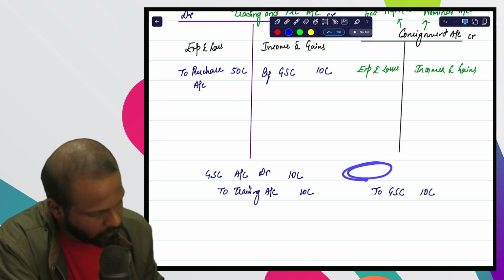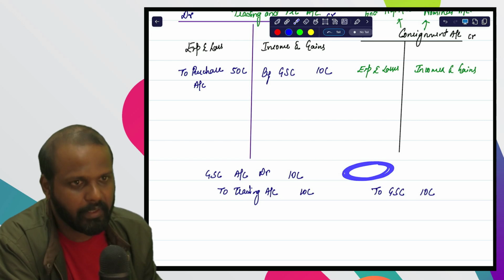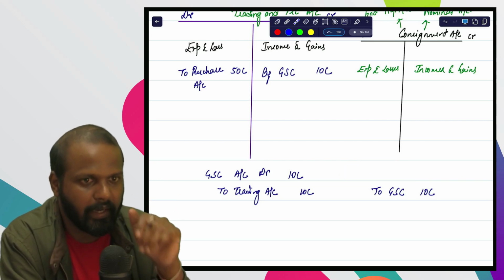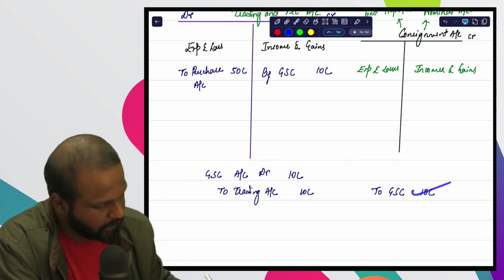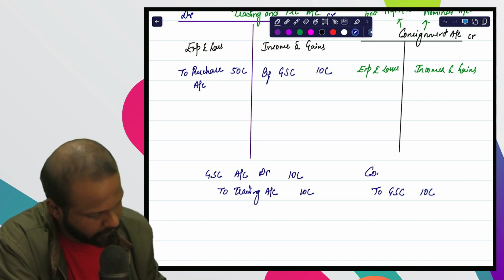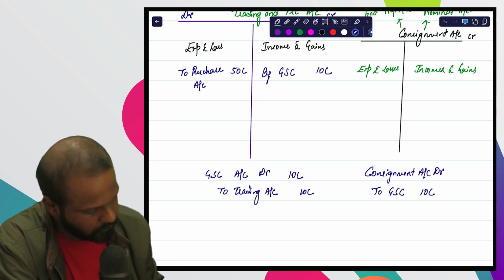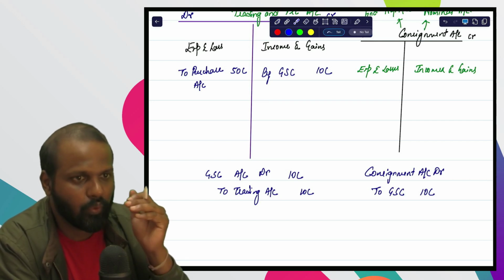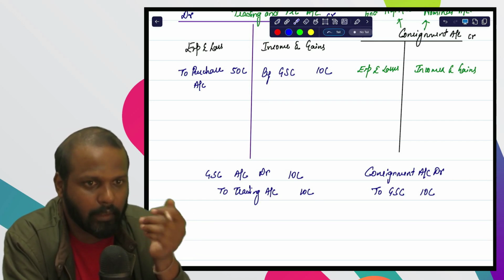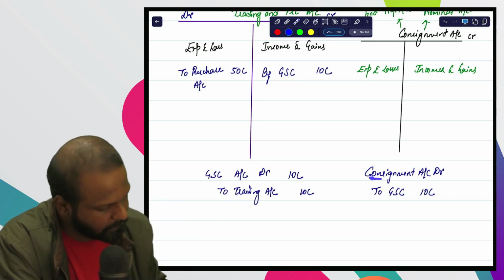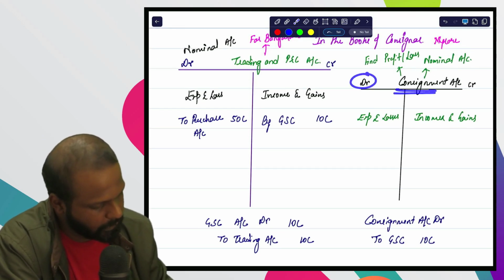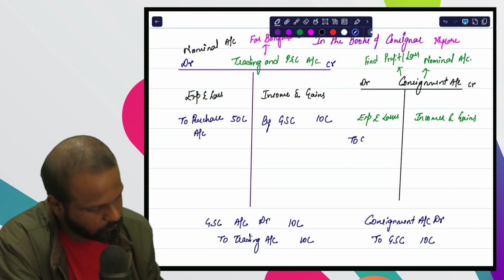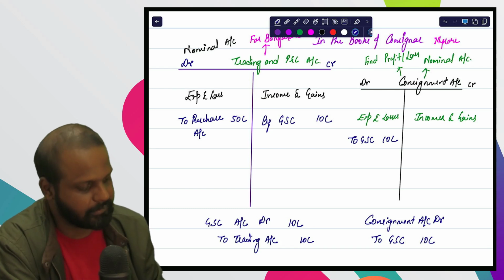Sir, what we will write for this empty place? Wherever you want to transfer, write the name of that account. So this 10 lakh I want to transfer to consignment account. So I'll write here consignment account debit. So this second entry will be for transferring 10 lakh rupees to consignment account. So entry will be consignment account debit to goods sent on consignment, 10 lakhs.